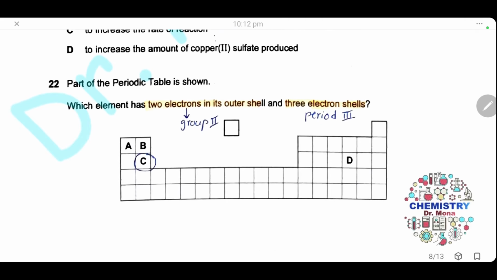Question 22. Part of the periodic table is shown. Which element has 2 electrons in the outer shell? Having 2 electrons in the outer shell means it will be in group 2, and 3 electron shells means it will be in period 3. So the answer is C.